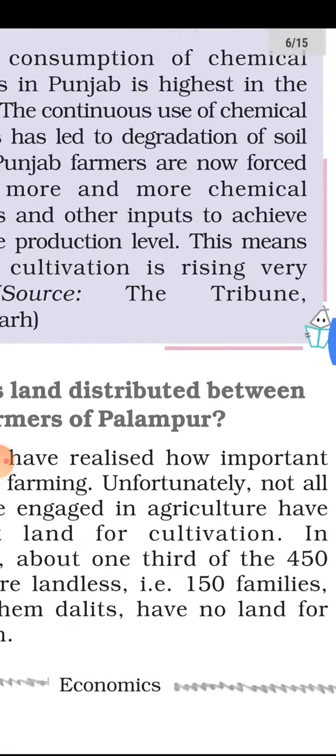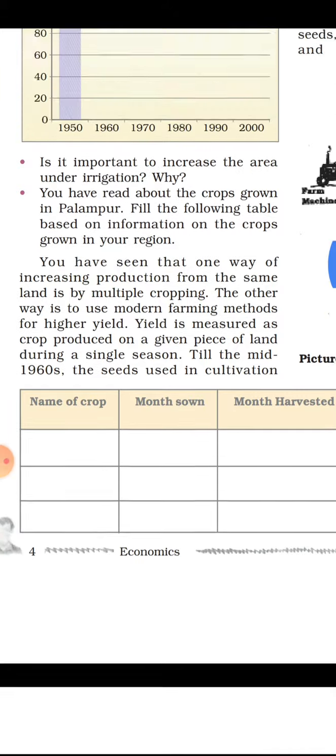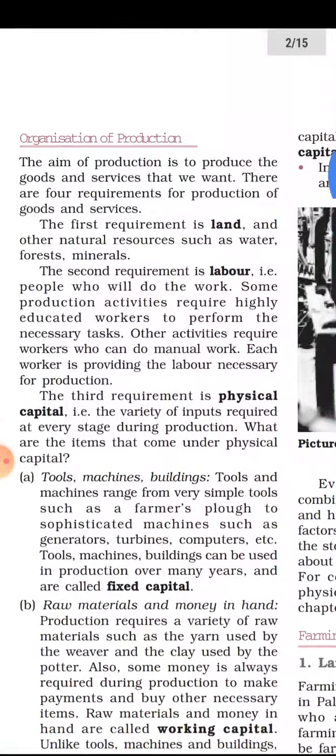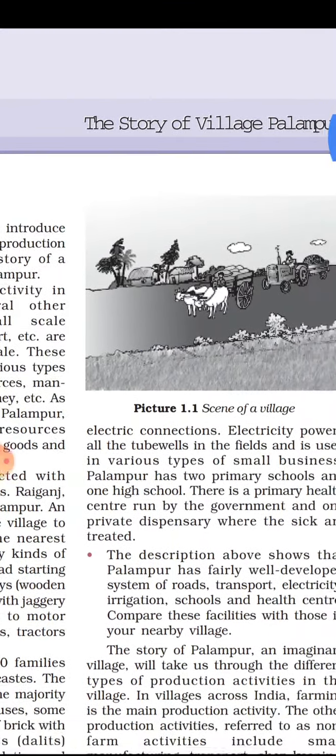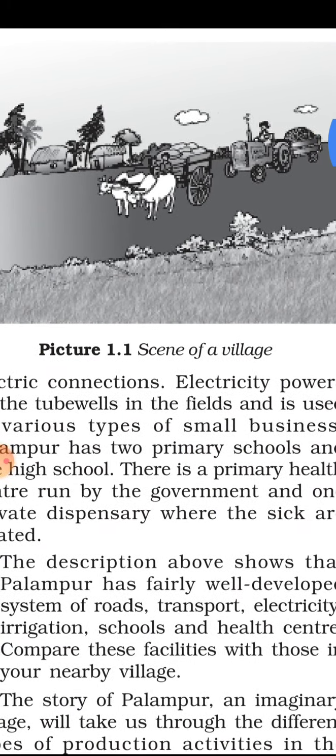I am showing you all. See here, this is figure 1.1. In this we can easily see that one farmer is carrying the load of the wheat on a bullock cart, and another farmer is carrying the same thing on a tractor.